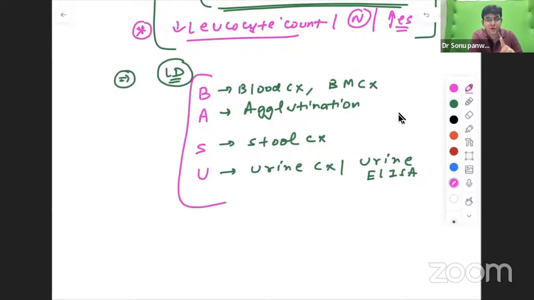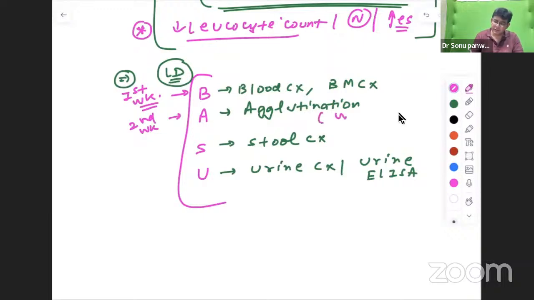Now, an important thing to remember in the viva and in the exam is that this BASU, students confuse it, is it in the days? No, it is in the weeks. In the first week, you have to go for blood culture or bone marrow culture. In the second week, it is advisable to go for agglutination, that is the Widal test.